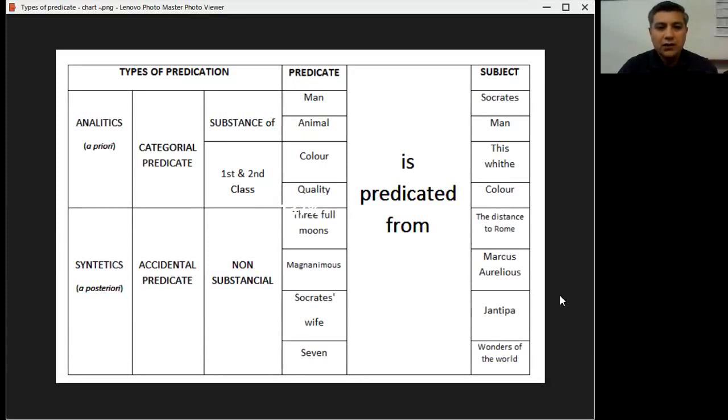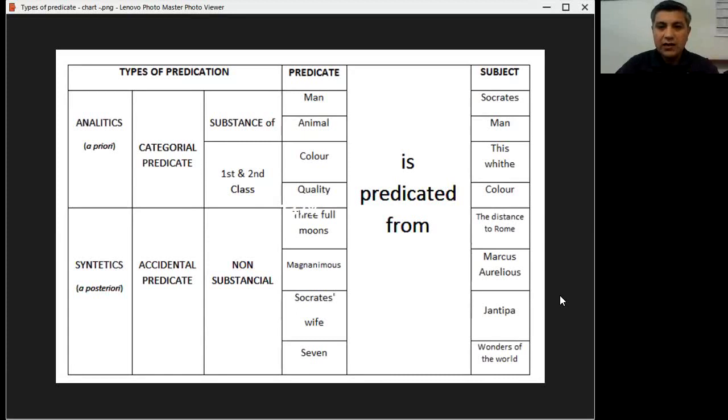Okay, within the categorical predicate, you have substances of first and second class. For example, man is predicated from Socrates.